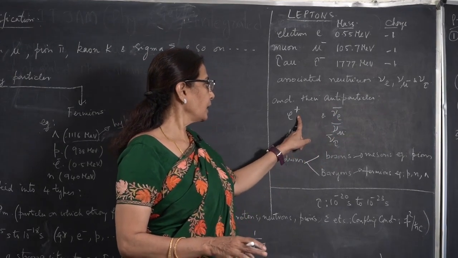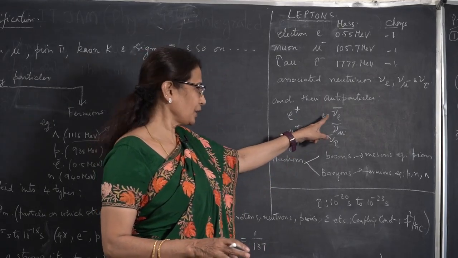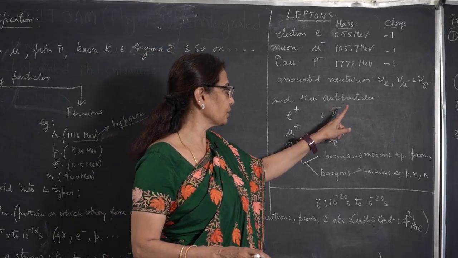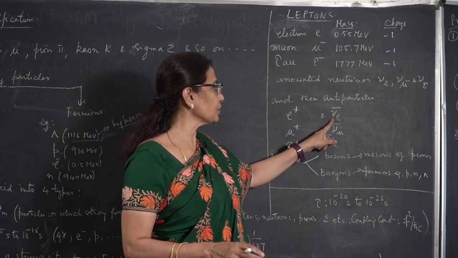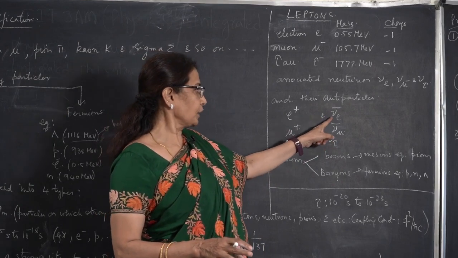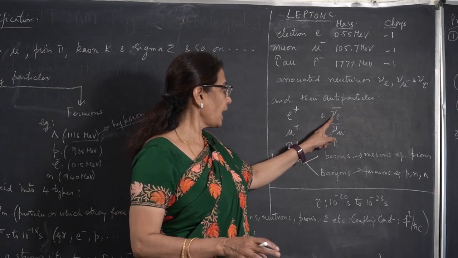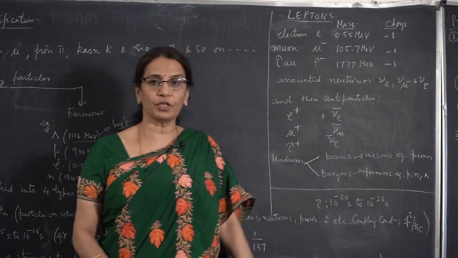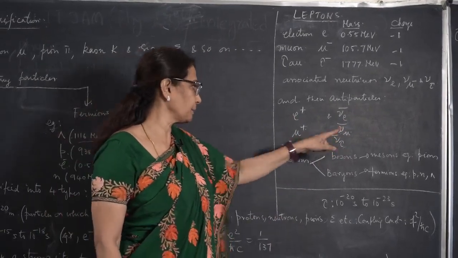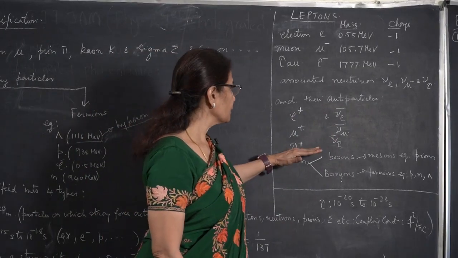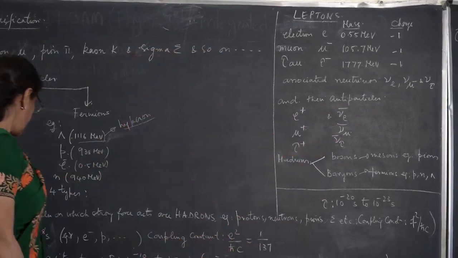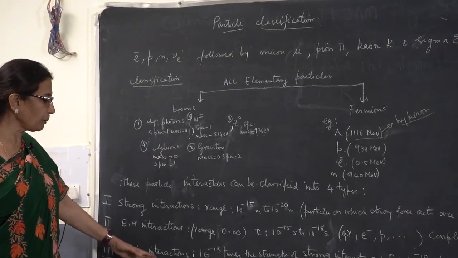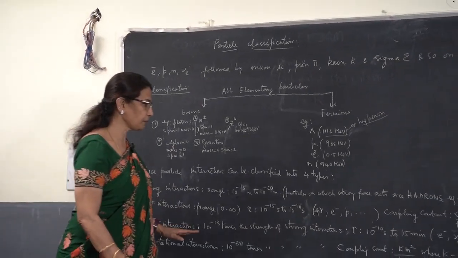These are the antileptons, and these are their corresponding neutrinos. These are neutrinos associated with antiparticles, so we call them antineutrinos: anti-electron neutrino, anti-mu neutrino, anti-tau neutrino. We denote them with a bar. Now we have finished with leptons, which are the participants in weak interactions. Other particles also will come in weak interactions, but the major particles are these.